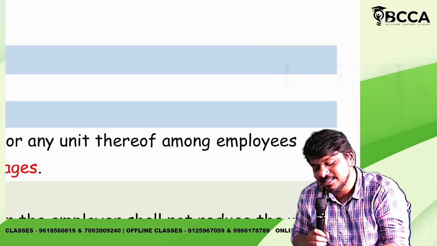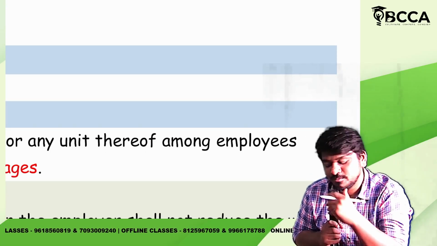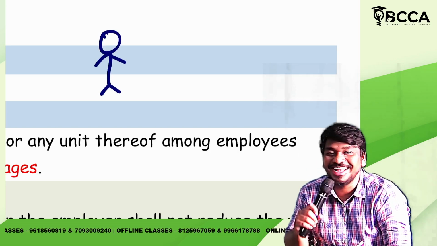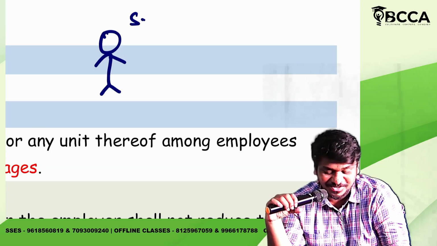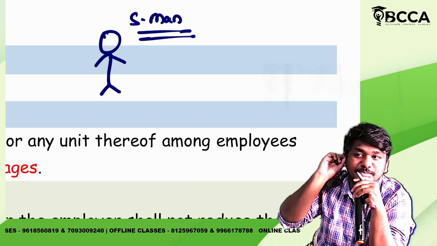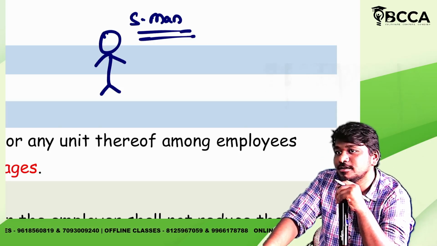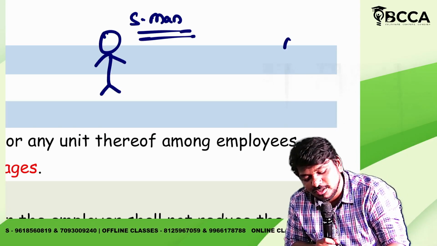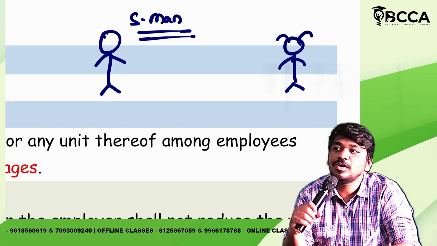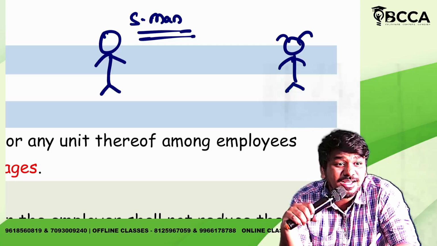So guys, I'll tell you an example. Okay? Suppose there is a person called Suleiman. Okay. And there is another person called, what will be her name? Example. Salome.